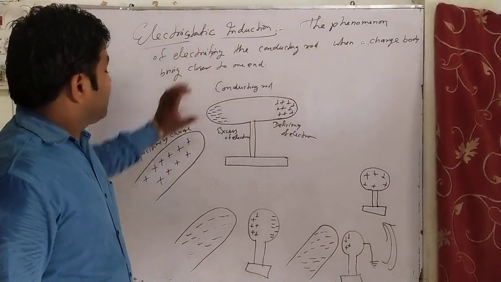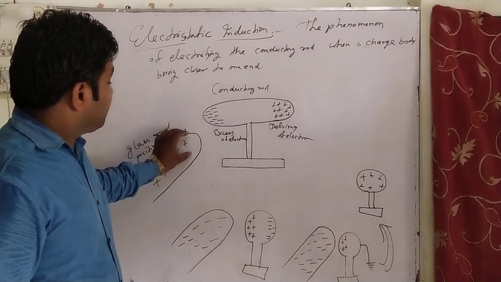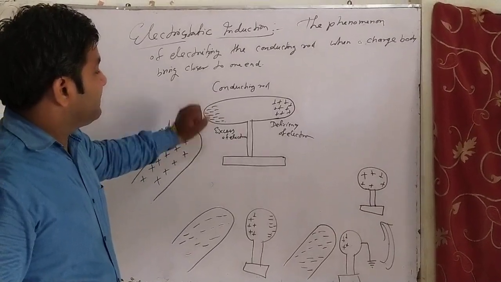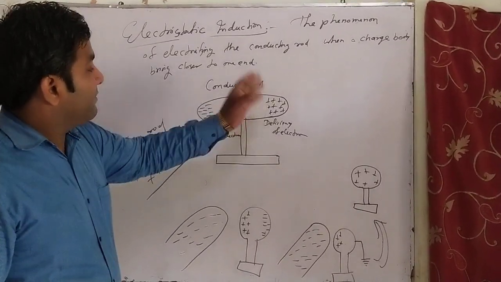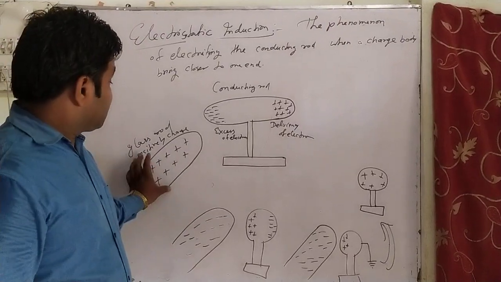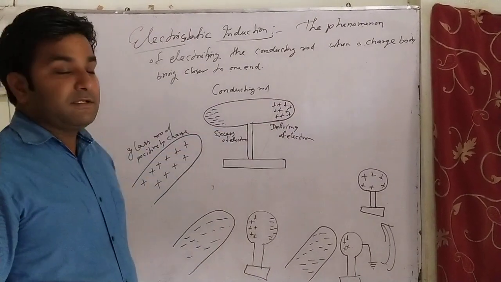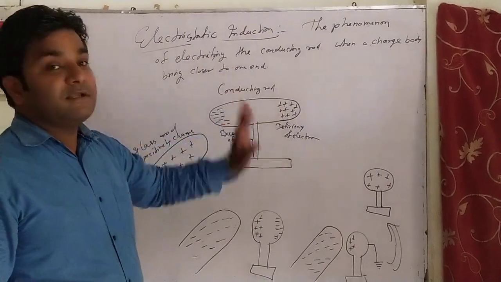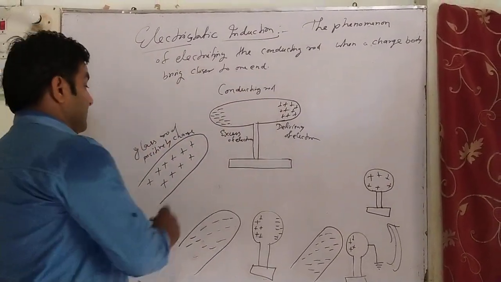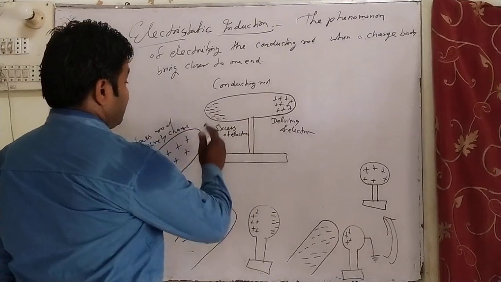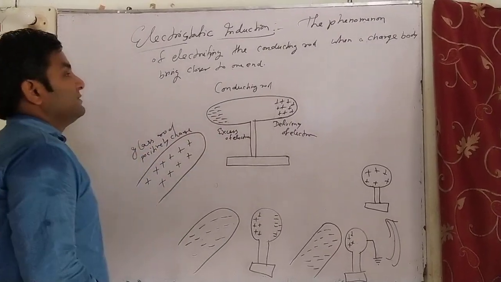Always remember one thing: whenever a positive charge is brought closer to one end, negative charge develops here, and just away from the charged rod, the same charge develops. Opposite charge nearer and same charge away.